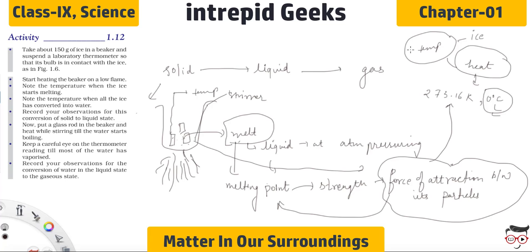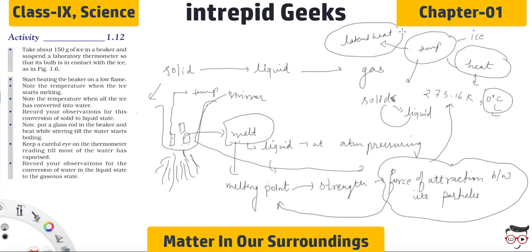Since this heat is hidden, it is also known as latent heat. That means hidden heat. So at this point, the solid is converting into liquid without actually increasing the temperature. That is why it is known as latent heat, or the hidden heat.